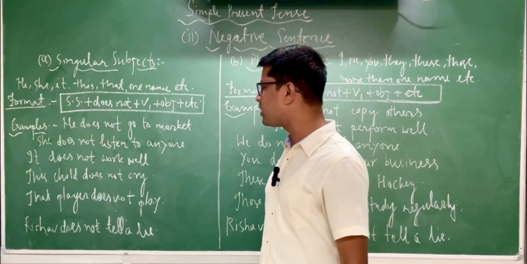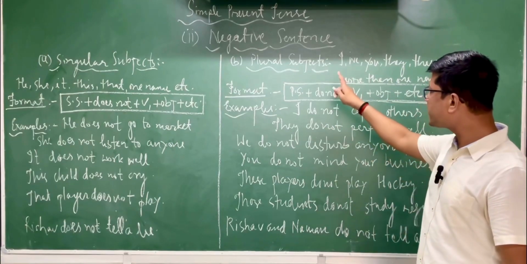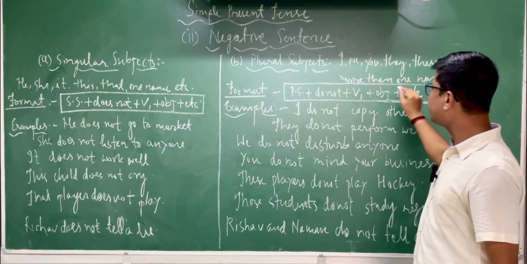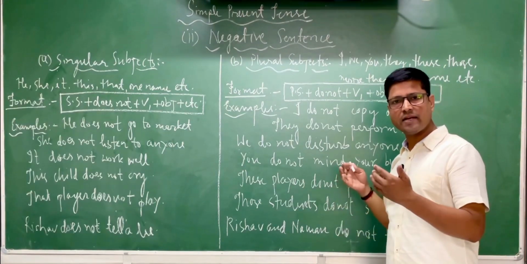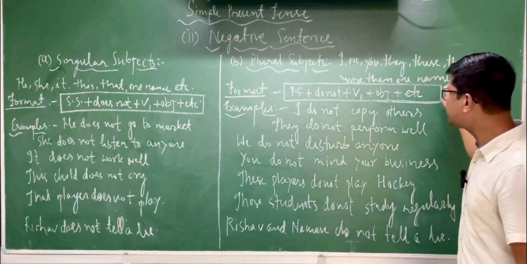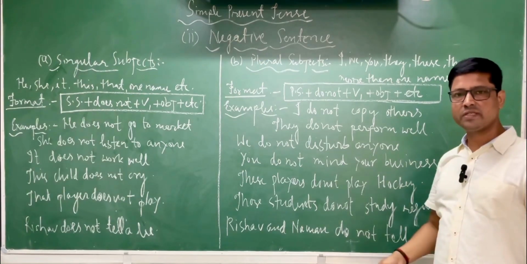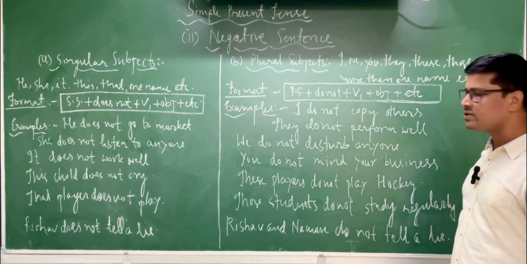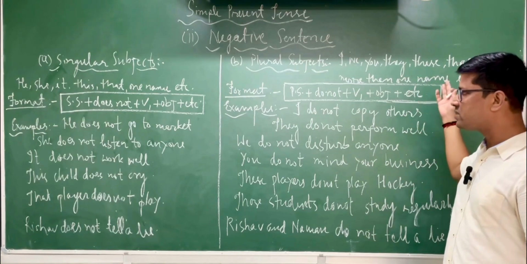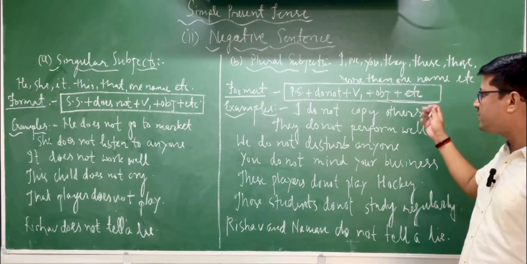I pray for them. So now we are moving towards plural subjects here. So second one is the plural subject. You find that I, we, you, they, these, those, more than one name. Like last video, as I described in the affirmative sentence, with the plural subjects. Other plural subjects might be there, my brothers, my sisters, my friends. So you can add many plural subjects, but the major ones I have written according to my research.